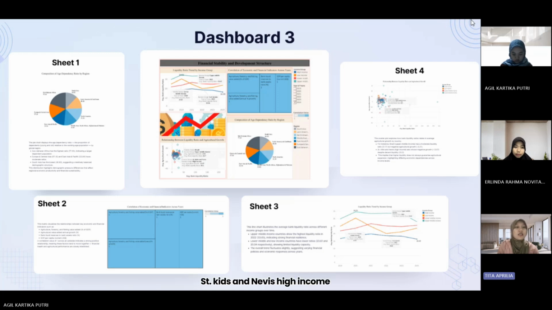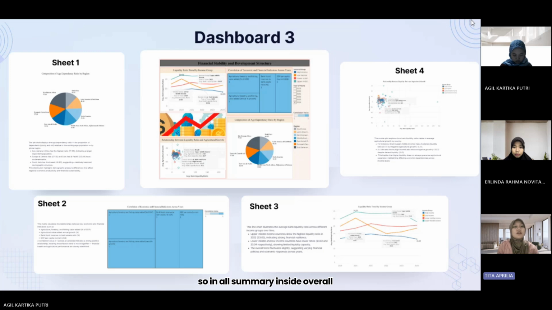St. Kitts and Nevis, high income, also saw negative growth at negative 3.57 despite a liquidity ratio of 0.2. This shows that high liquidity does not necessarily translate to agricultural growth, revealing structural differences between economies.